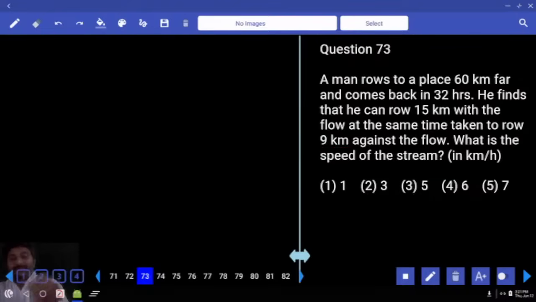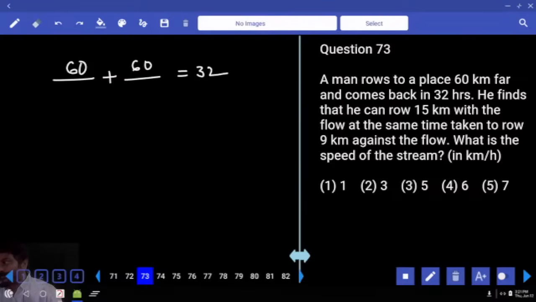So speeds ratio also equals 5 is to 3. 5 parts and then 3 parts. 5 parts is downstream, 3 parts is upstream. So now 60 kilometers covered downstream, 60 kilometers covered upstream. Total time is equal to 32.